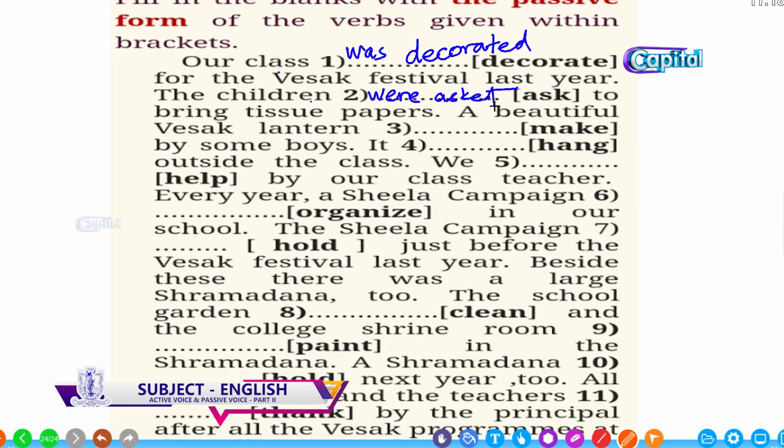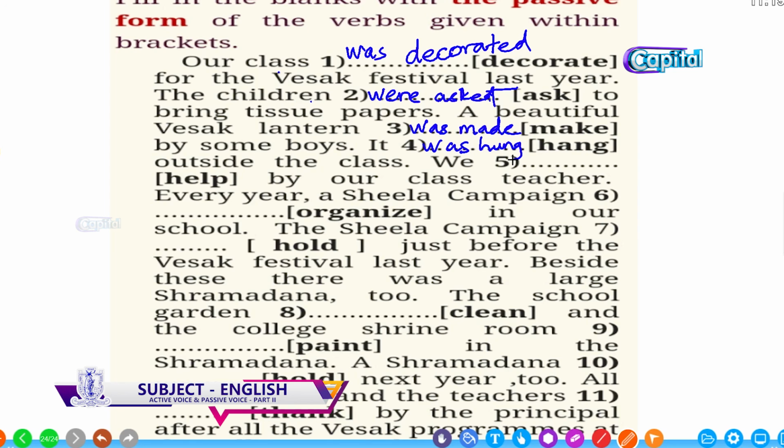First go through the paragraph and you can find out what tense you have to use. To bring tissue papers, a beautiful Vesak lantern, singular and past, so was made by some boys. It, singular and past tense, so it was hung outside the class.